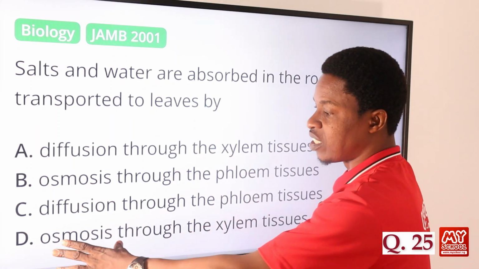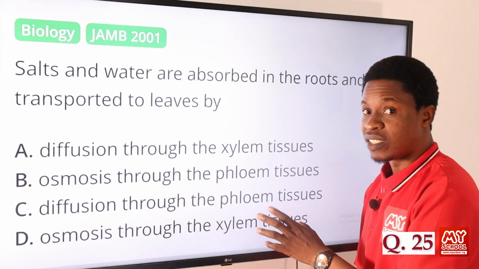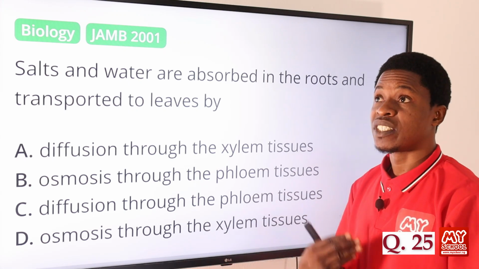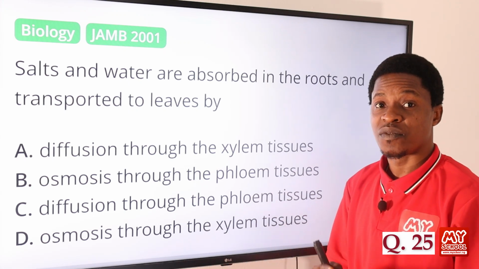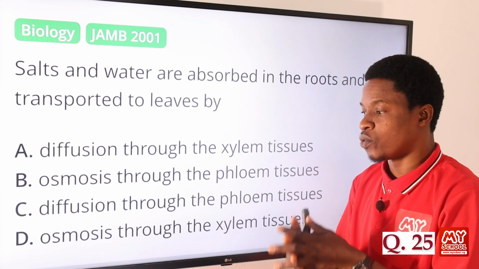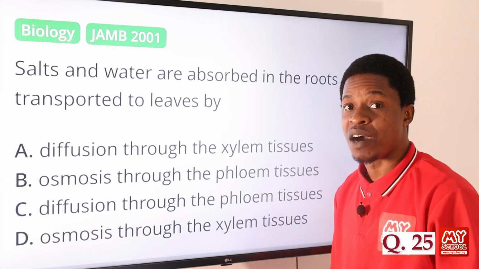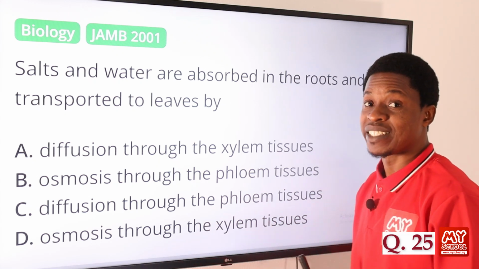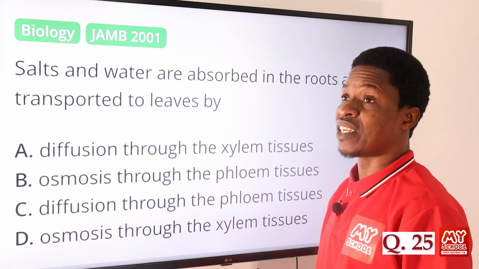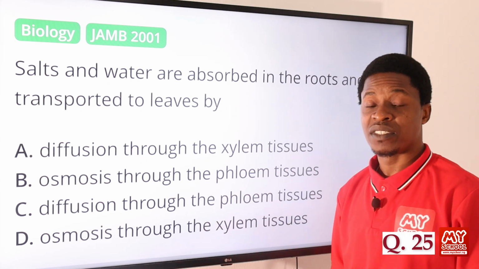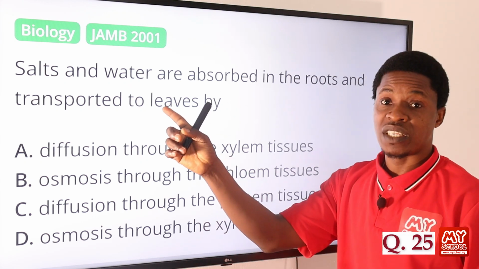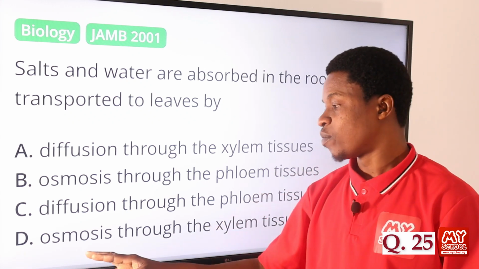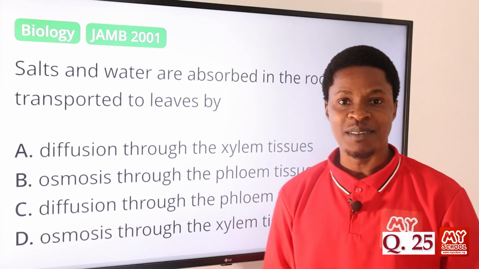And then option D says osmosis through the xylem tissue. Usually the cells begin to move the salts and water through osmosis from one cell to the other until it gets to the xylem tissue. The xylem tissue now moves both the salt and water to the parts where they are needed for growth and other metabolic activities and processes of the leaf. So the correct answer is option D, osmosis through the xylem tissue.